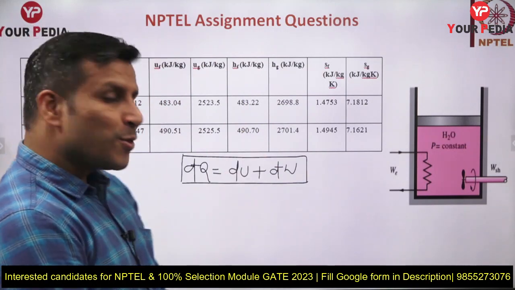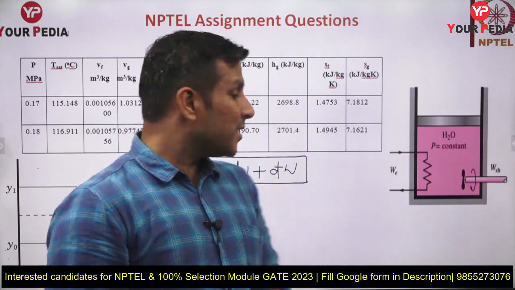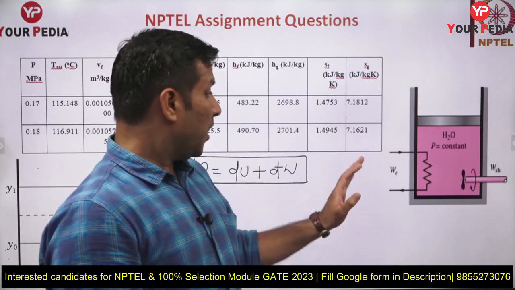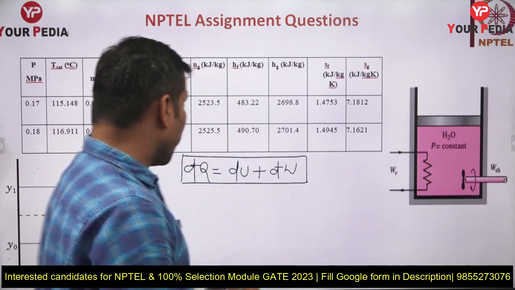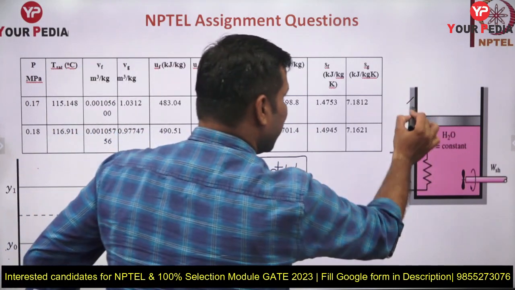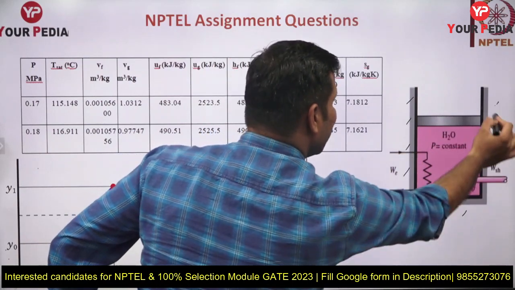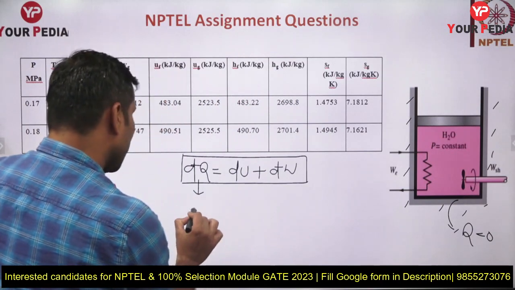Now lots of students, when they write this dw, only have boundary work in mind. Guys, this is the work, all kinds of work, whether you are supplying electrical work, paddle wheel work, or boundary work, all works you need to write here. So dq is 0 in this process because the piston is insulated, the entire arrangement is insulated, so there is no heat transfer.